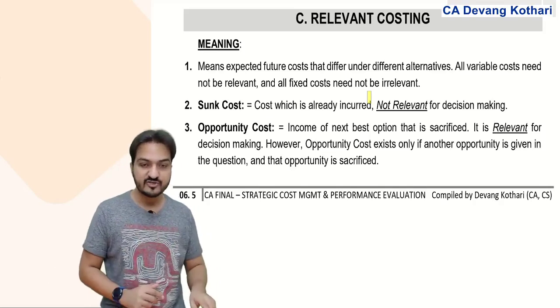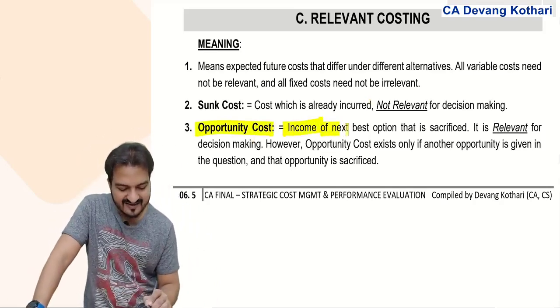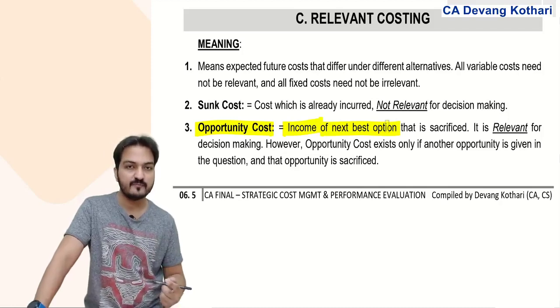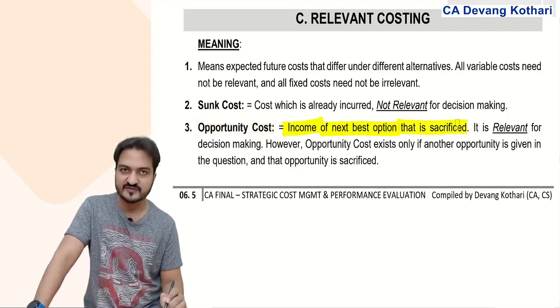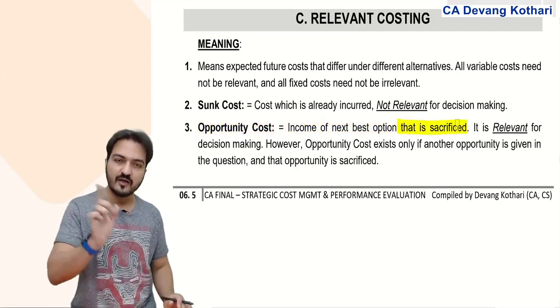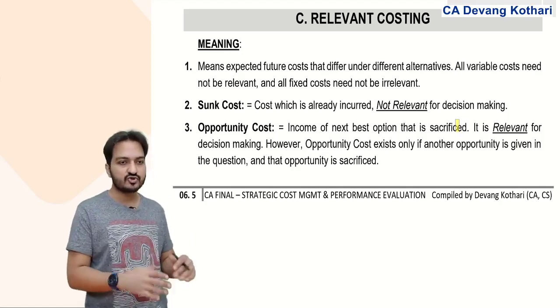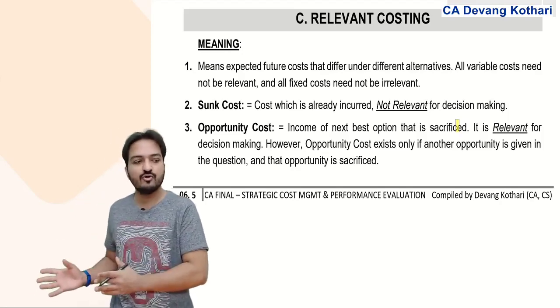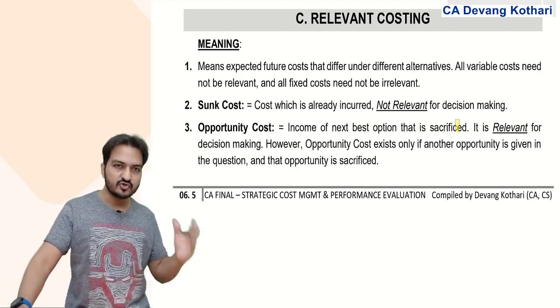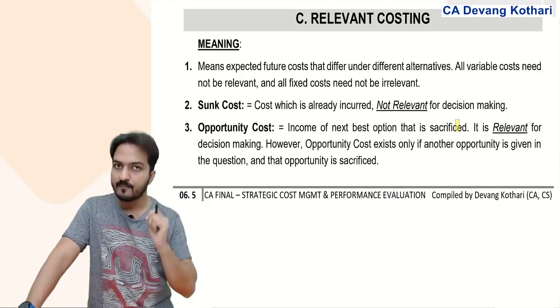While opportunity cost is the income of the next best option that is sacrificed. Look, opportunity cost is not actually a cost, it is an income that you sacrifice. You could have got this income, but you chose some other option due to which you are losing this income, then that income becomes your opportunity cost.